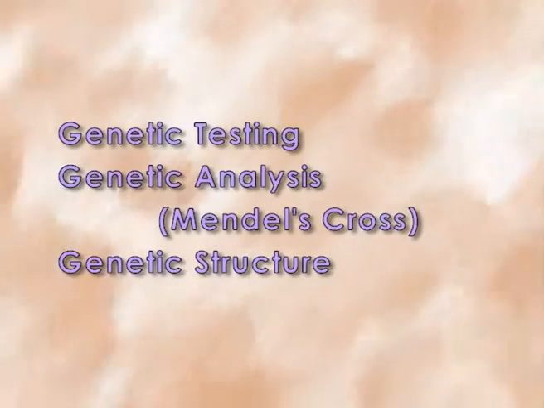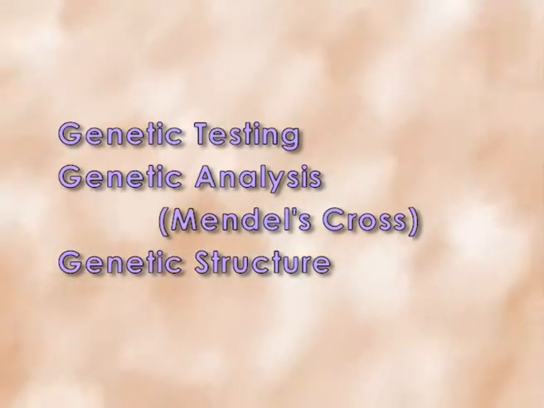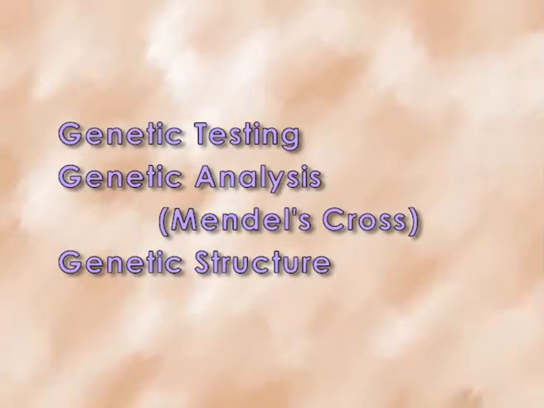Genetic variability. By mutation, different kinds of genetic alleles are introduced within a particular gene pool, and it gives different alleles for genetic testing, genetic analysis as well as the genetic structure of a population, because in different kinds of genetic analysis like Mendel's dihybrid cross, different types of mutant alleles are given which are taken for testing.